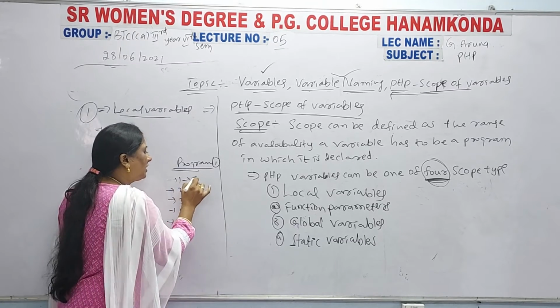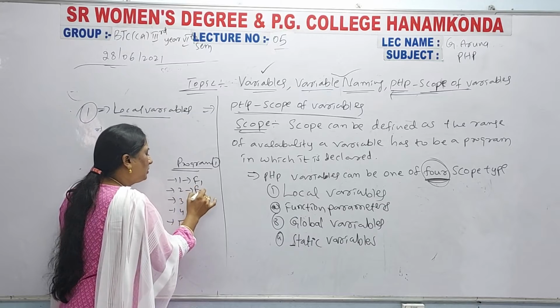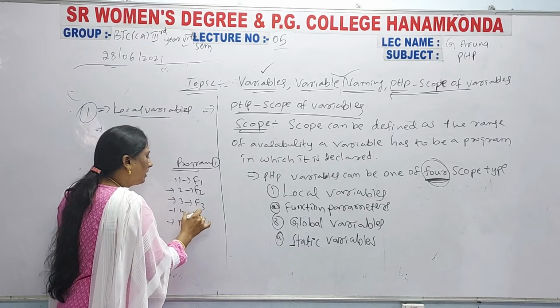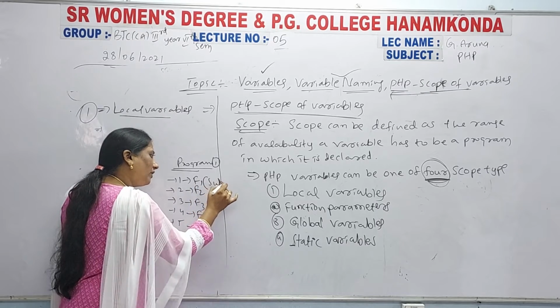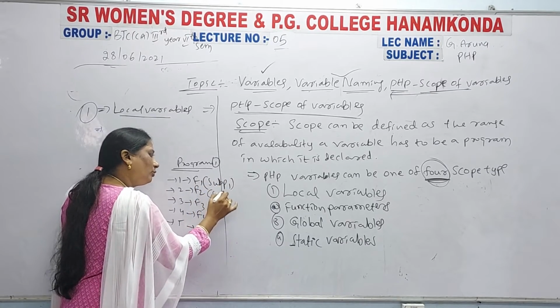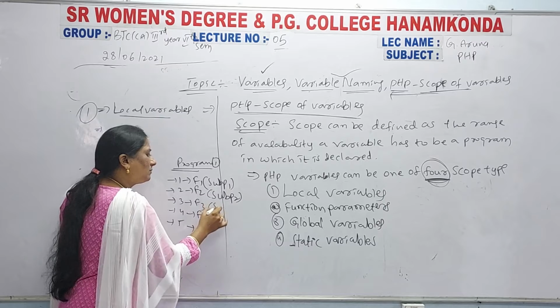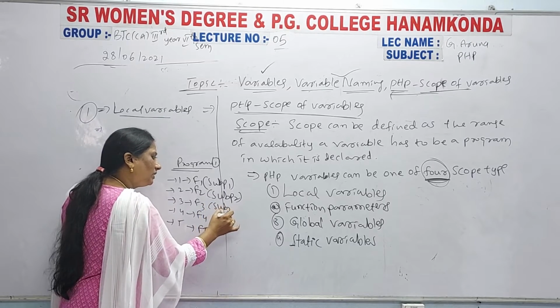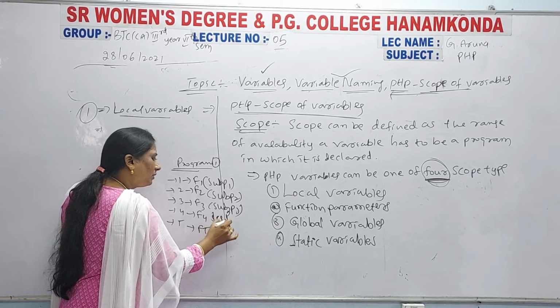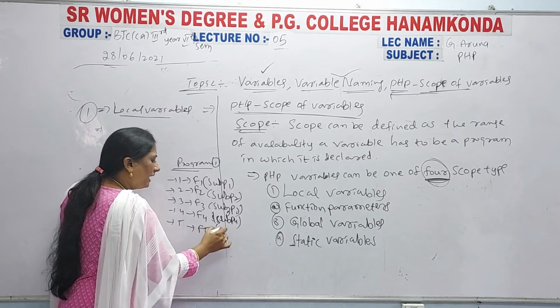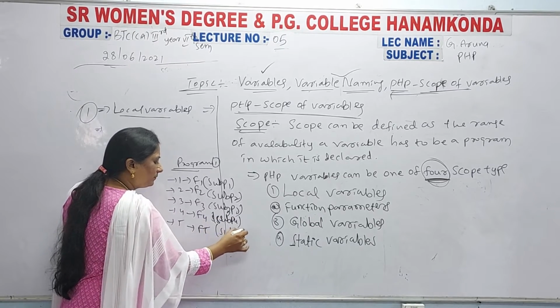These functions are subprograms: subprogram 1, subprogram 2, subprogram 3, subprogram 4 and subprogram 5.